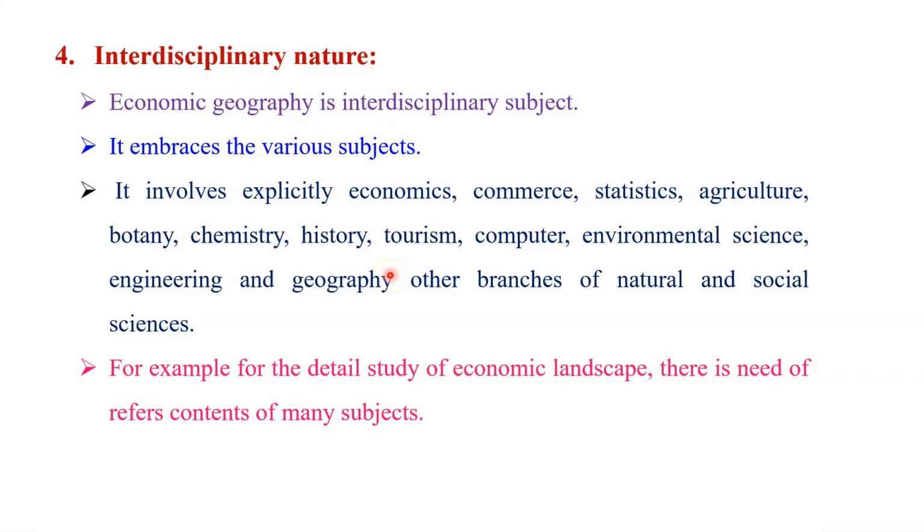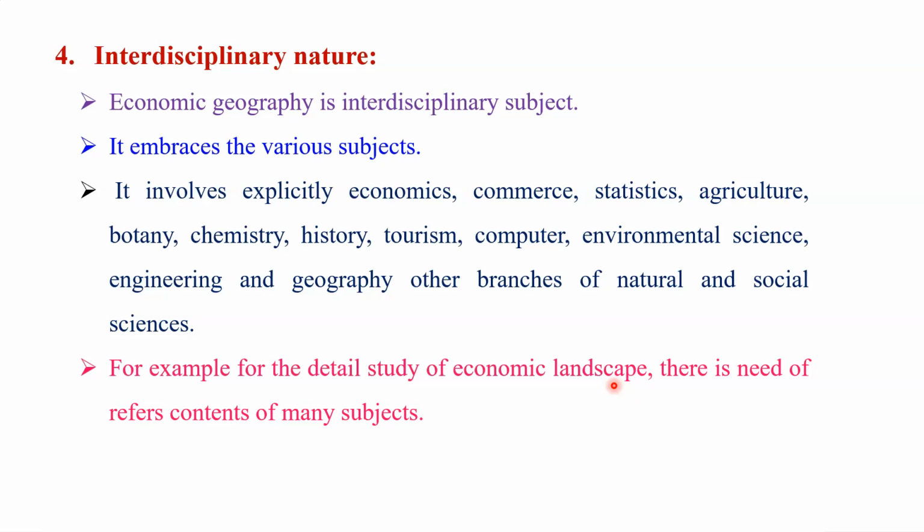For example, if we study the economic landscape, it means the economic activities that are observed in that particular region, say the economic activities observed in Maharashtra. The development of these activities depends on various factors also.